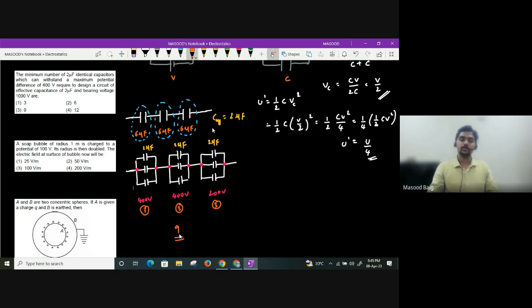And I want effective capacitance as 2 microfarad. So I have taken 3 terminals again and I want 2 microfarad. So each should be 6 microfarad. When will each be 6 microfarad? When each capacitor has 3 2 microfarad capacitors placed in parallel. Understood, all of you? Understood?